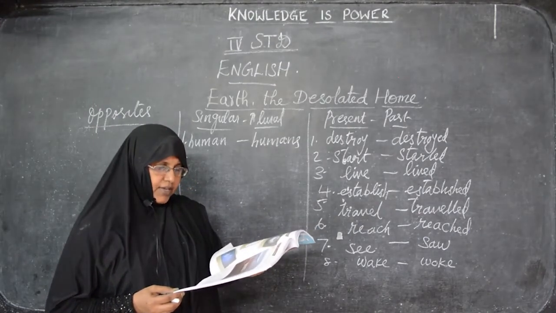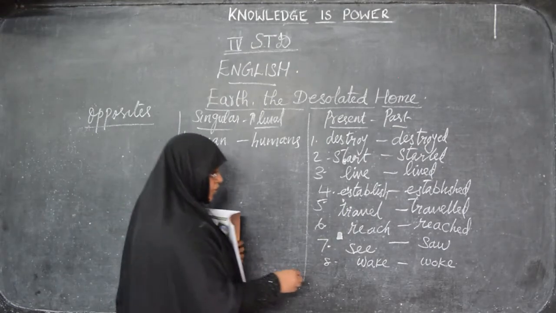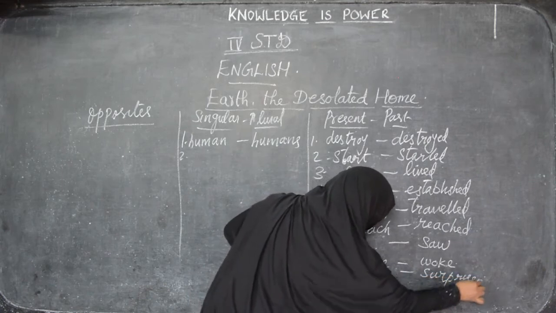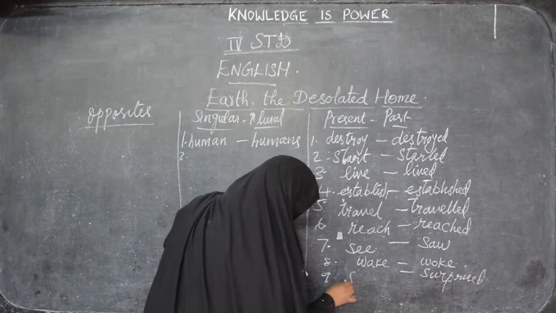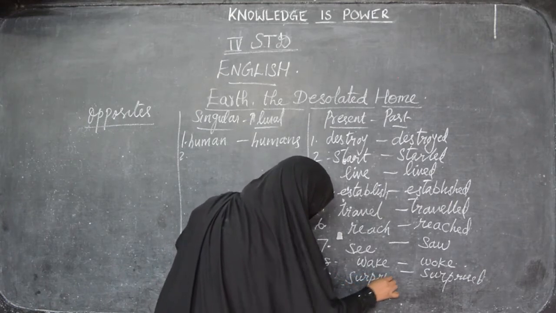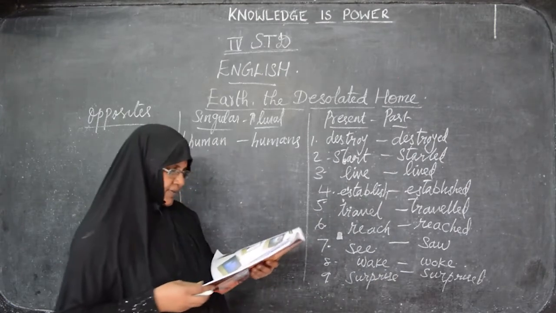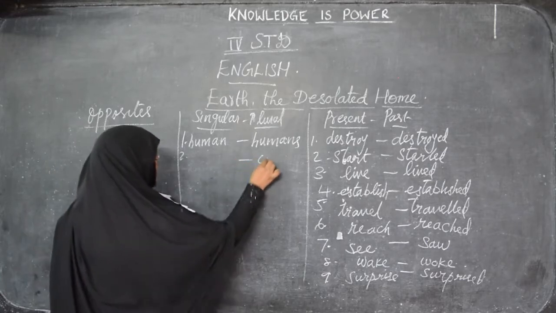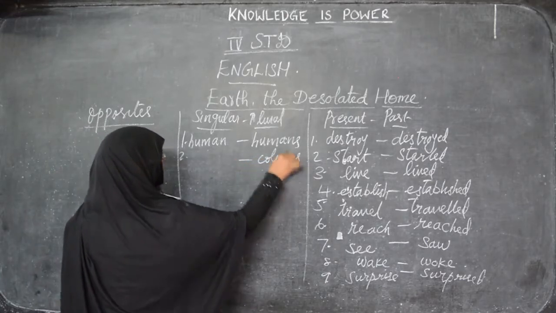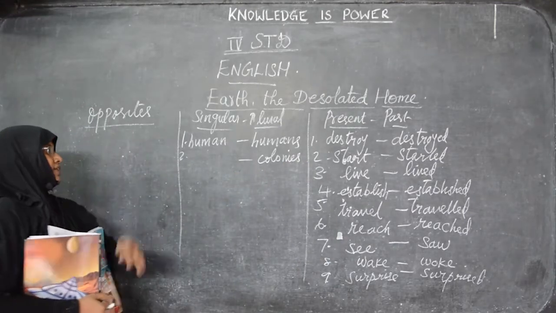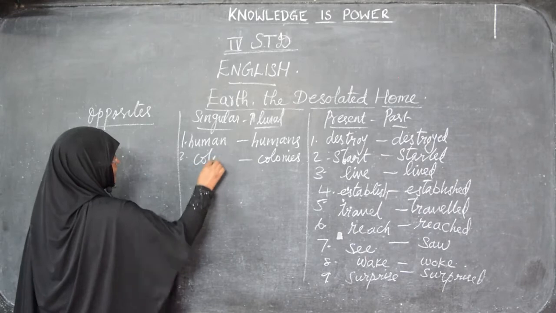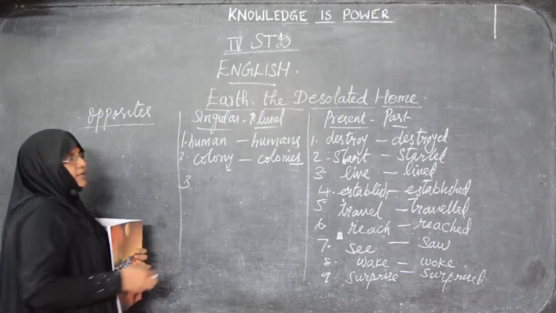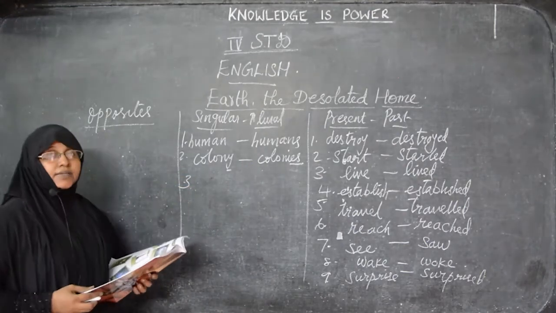Now next comes surprised. Surprised also comes under past tense. Present tense of this is surprise, without adding ed. Now next comes colonies. Colonies comes under plural. Singular of this is colony, C-O-L-O-N-Y. The Y changes into IES, colonies.